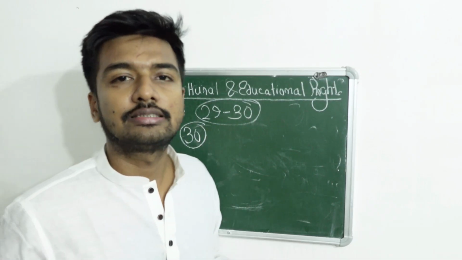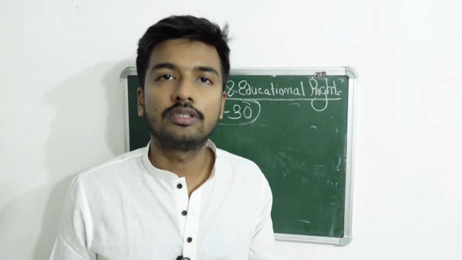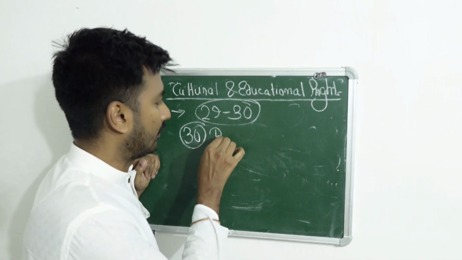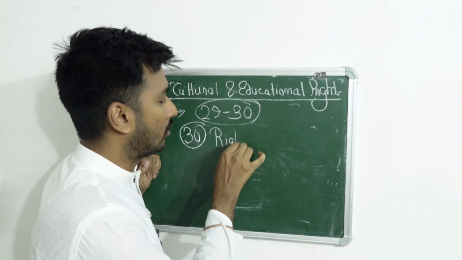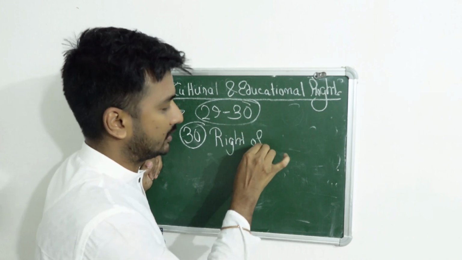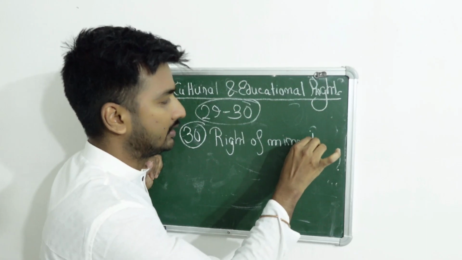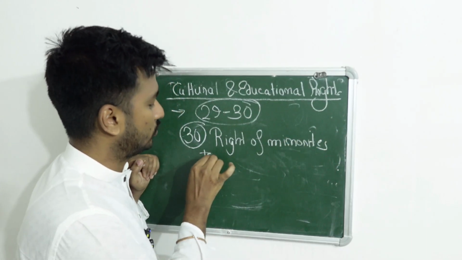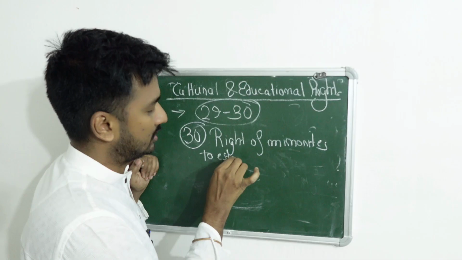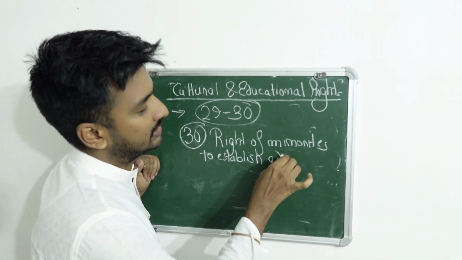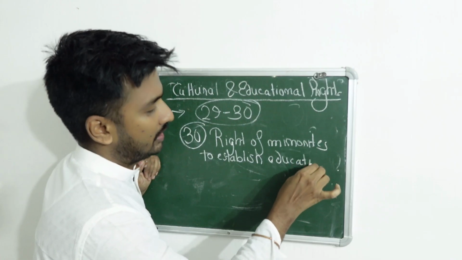Article 30 states the right of minorities to establish educational institutions.